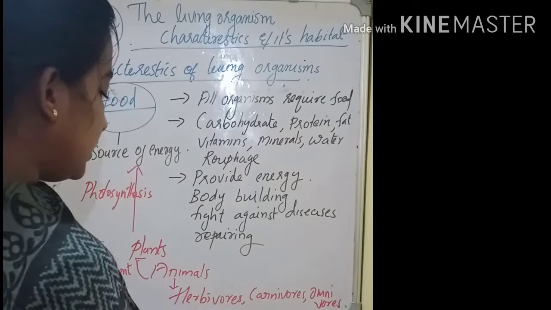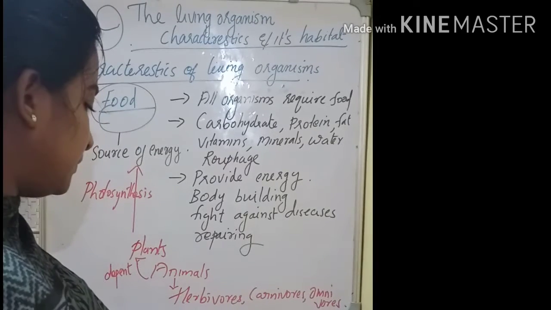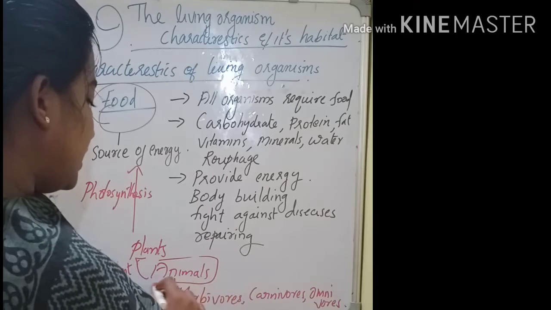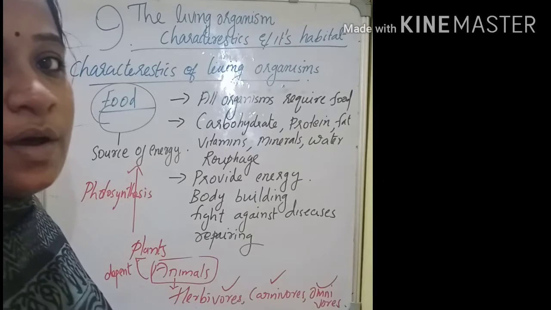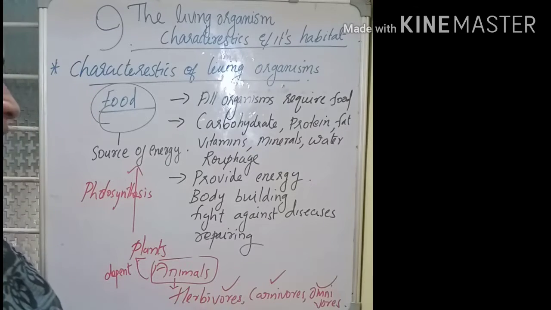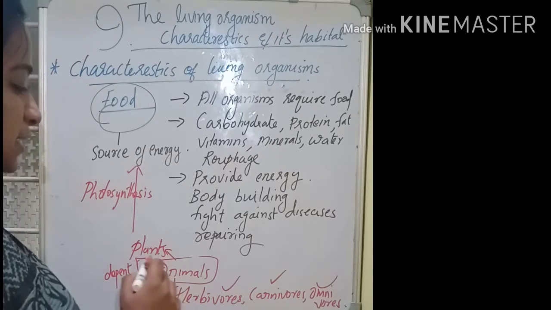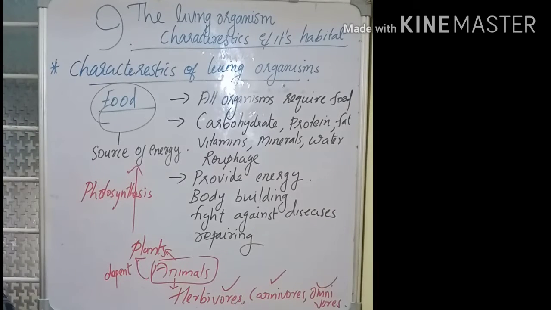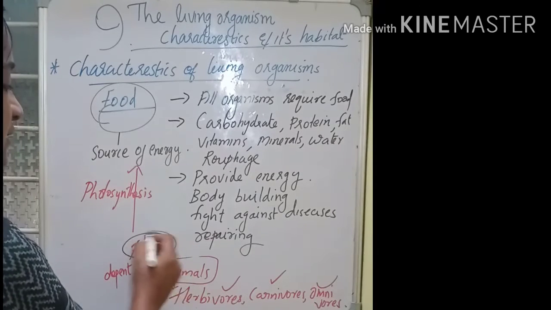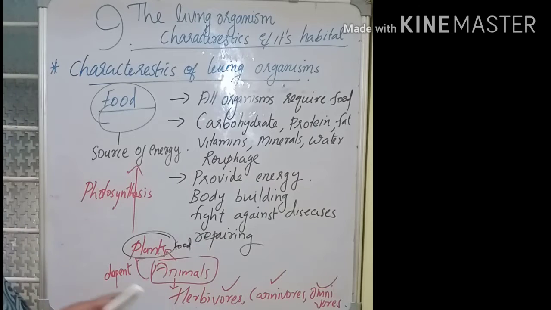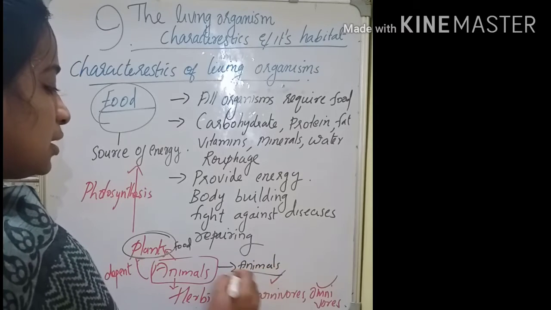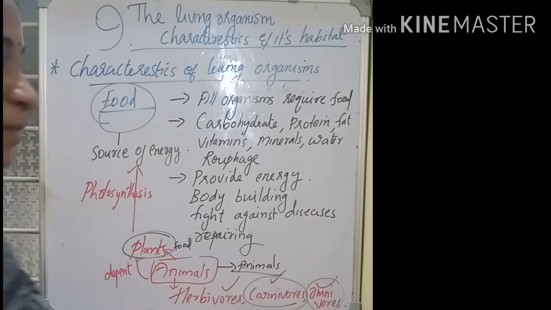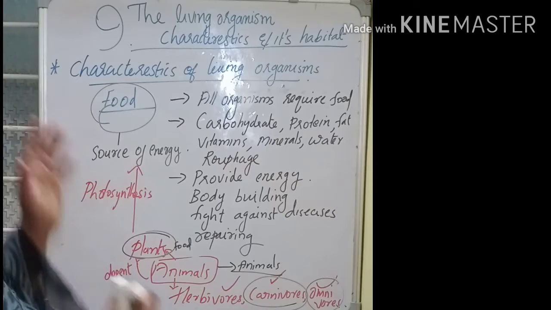So based on the feeding habit, these animals are classified into herbivores, carnivores and omnivores. Some animals directly depend upon the plants for food, whereas some animals depend upon other animals. So they are carnivores and omnivores.